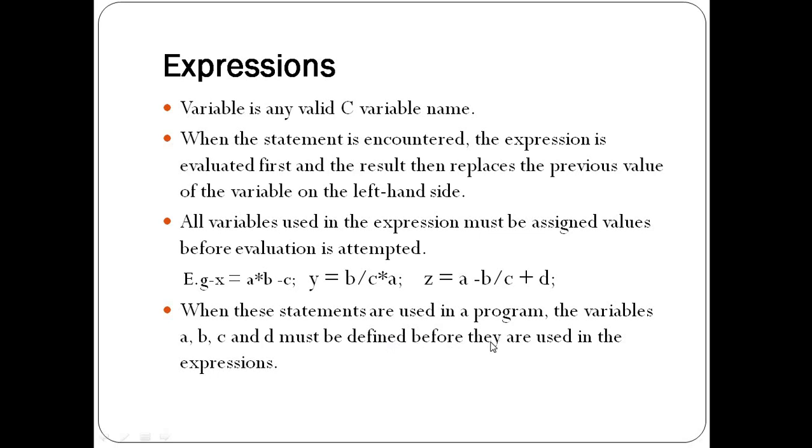When we declare a variable at the beginning of the code, after declaration we need to initialize the variable with a value. Then only is it applicable in expressions for evaluating the result. Otherwise it will not be allowed in the expression, and our compiler can generate a syntax error. So declare the variables and initialize them before using them in expressions.